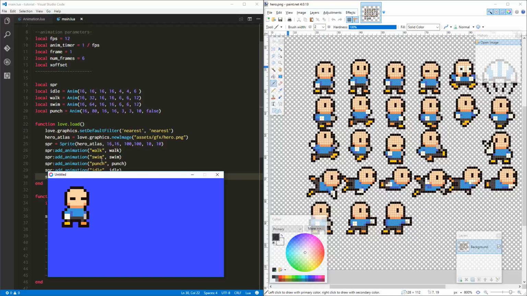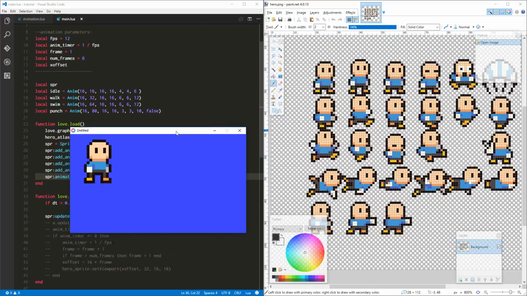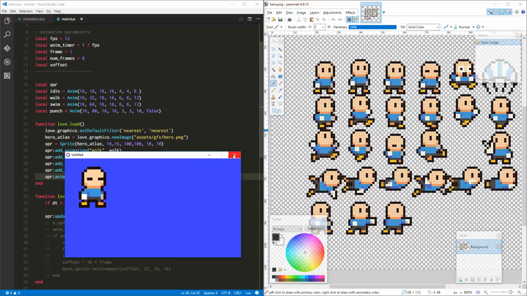Okay, so we've got a lot of little animations here. And one thing we haven't discussed is how we might flip these animations. For example, if he's going to the right and maybe we want him to go to the left, we'll have to address that as well.